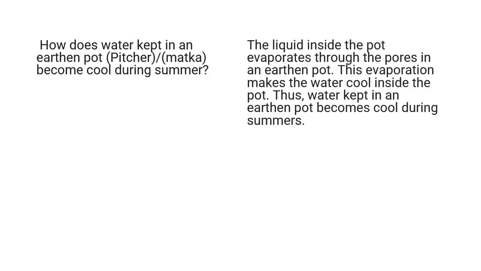How does water kept in an earthen pot, that is pitcher or matka, become cool during summer? The water inside the pot evaporates through the pores in the earthen pot. This evaporation makes the water cool inside the pot. Thus, water kept in an earthen pot becomes cool during summers.